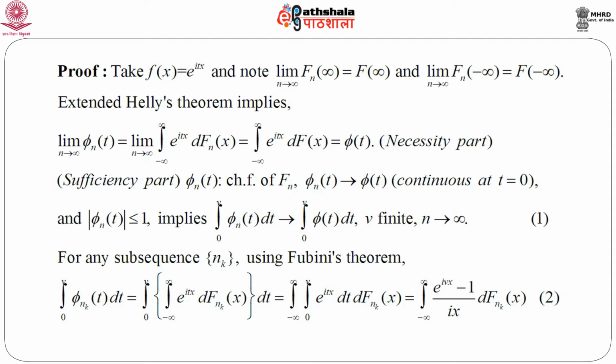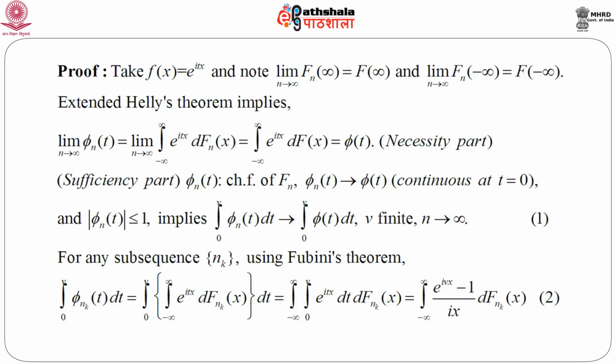Since these two conditions are mandatory for extended Helly's theorem to apply, we immediately get, by applying extended Helly's theorem, that limit n goes to infinity phi n t, which is nothing but limit n goes to infinity integration minus infinity to infinity e to the power i t x d F n x, equals integration minus infinity to infinity e to the power i t x d F x. This is just a direct application of extended Helly's theorem, and we see that this is nothing but the characteristic function of capital F, denoted by small phi t. So, this proves the necessity part.